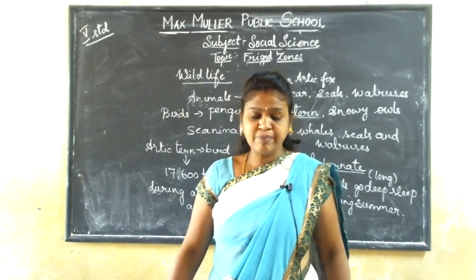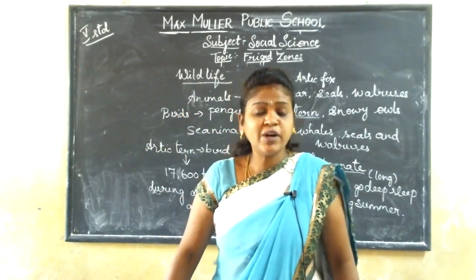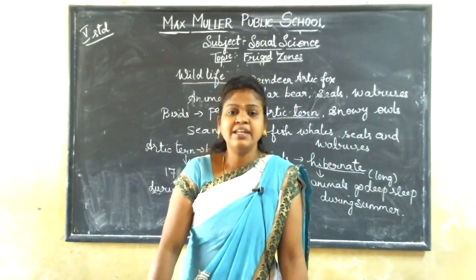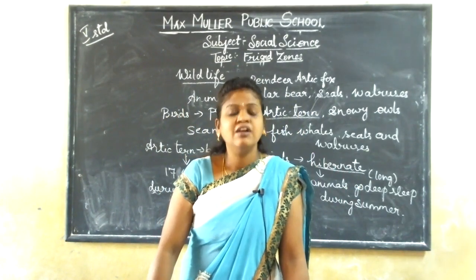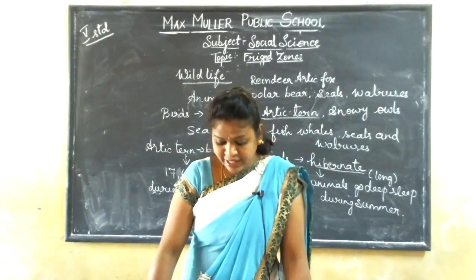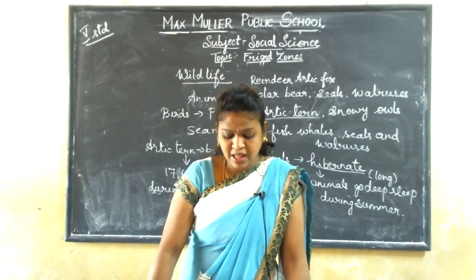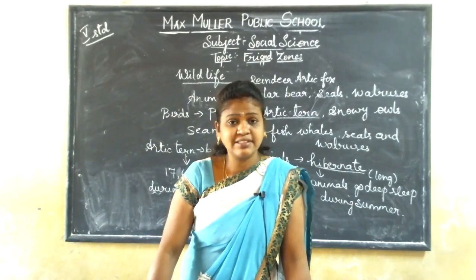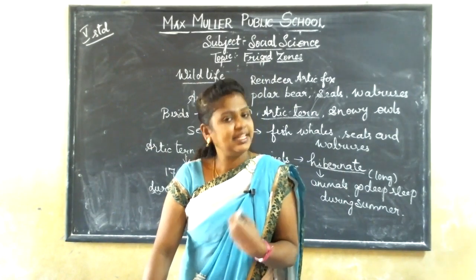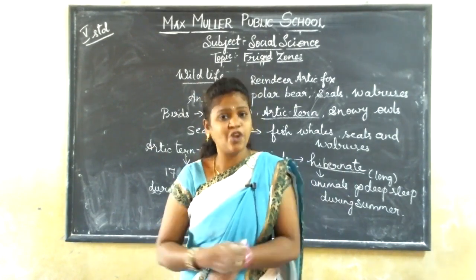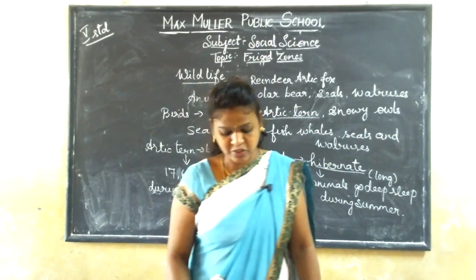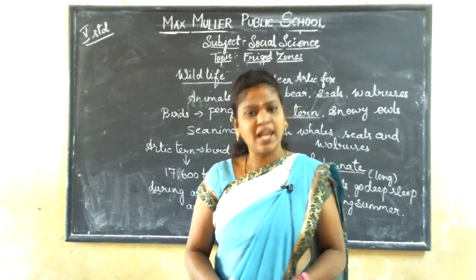And some of the people who are living in the Arctic are called Arctic people. What happens here? Arctic people hunt reindeer for their food and shelter. Why are they hunting the reindeer? They hunt the reindeer for food, to eat the flesh of that reindeer, and the fur of the reindeer is used for clothing, where it keeps the people warm. Okay, children. So this is about the wildlife.